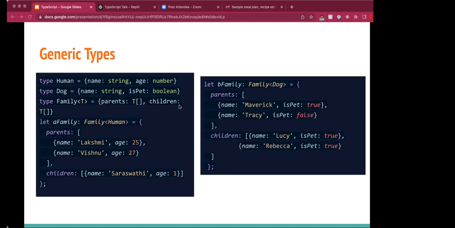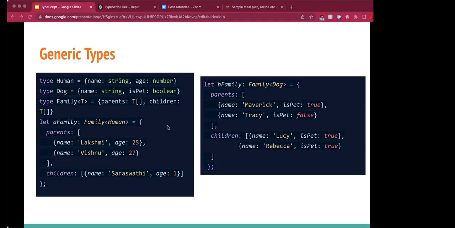So how do we write a generic type? We say type, the name, and then within angular brackets T, which allows us to use T within the type annotation as a type placeholder. Later, when the generic type is used, T is replaced with the provided type.